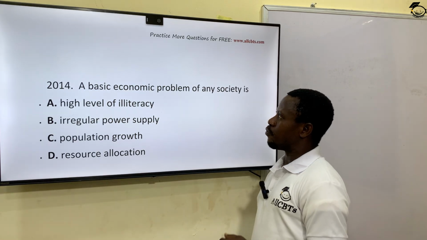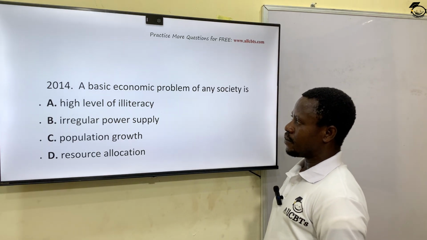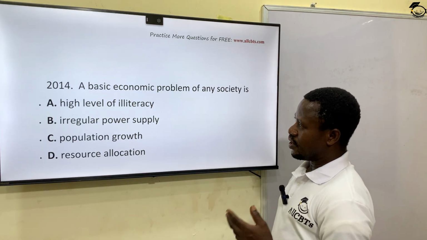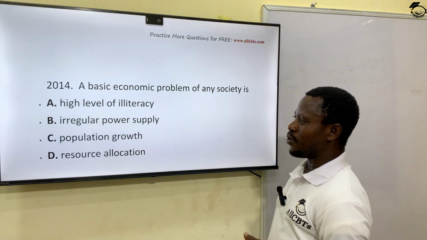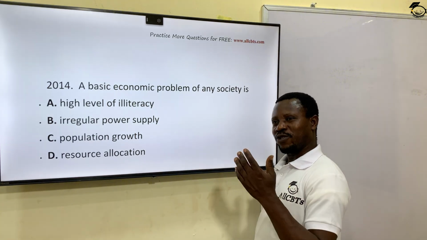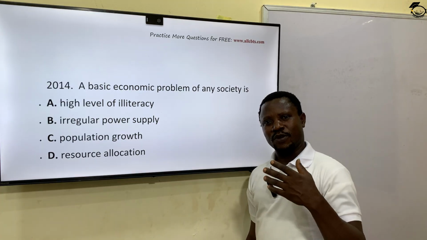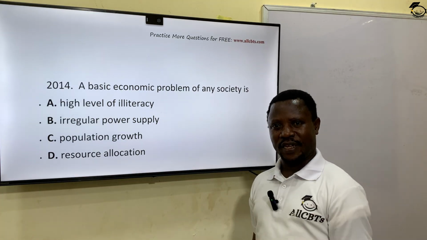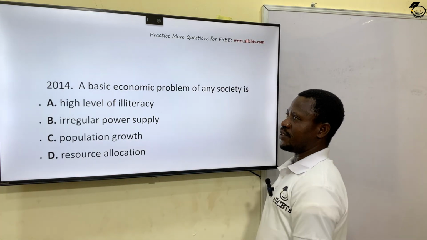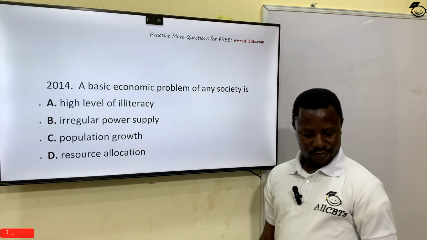The basic economic problem of any society: high level of illiteracy, irregular power supply, population growth, resources allocation. It has always been how resources can be well and properly allocated and utilized. Option D is the correct answer.